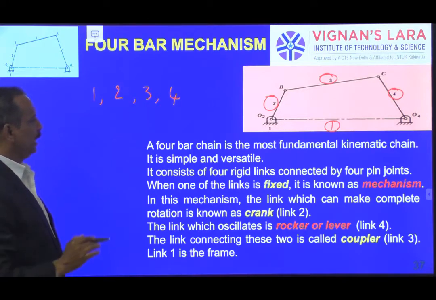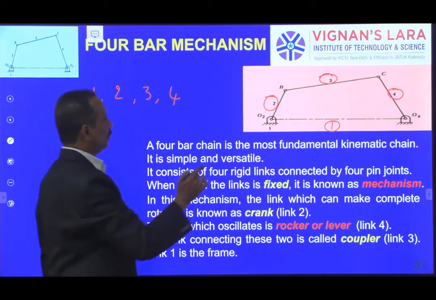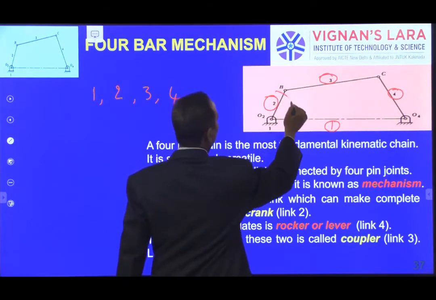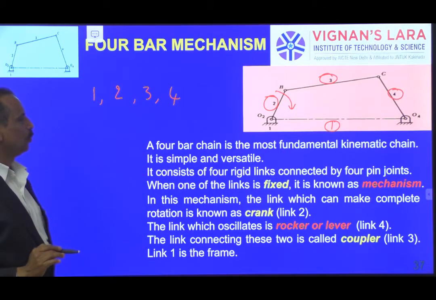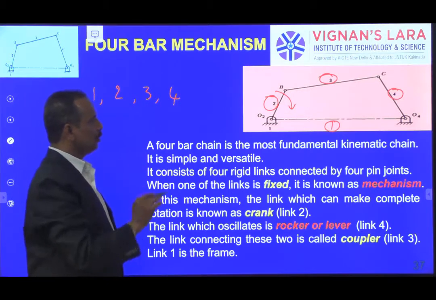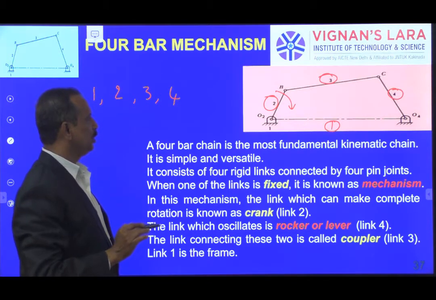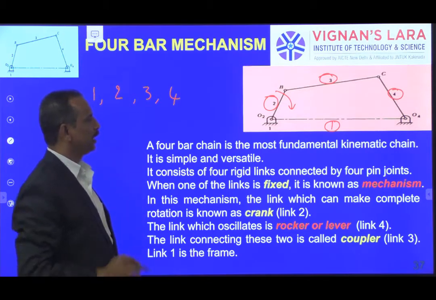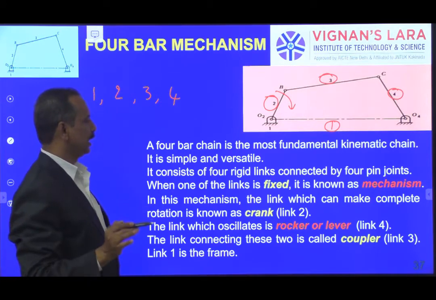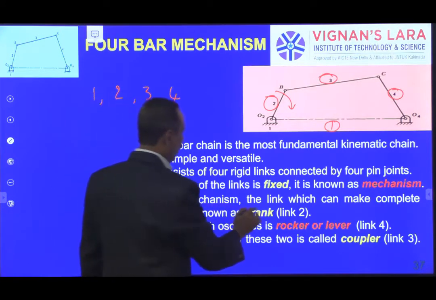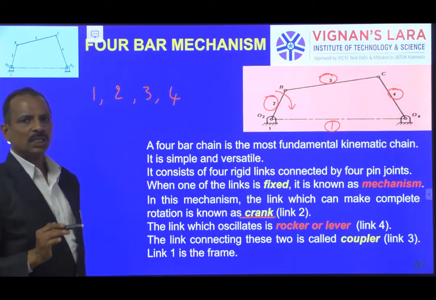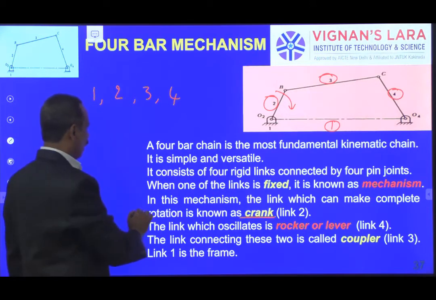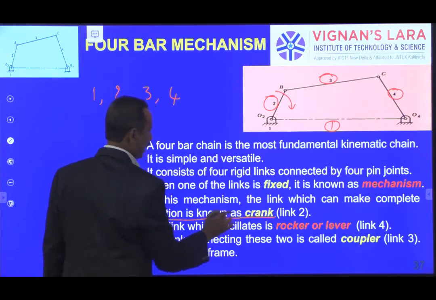I can give the input to link 2. If this link 2 is in a position to rotate completely, then I call it a crank. The member which can rotate 360 degrees, which can make a complete revolution, is known as a crank.